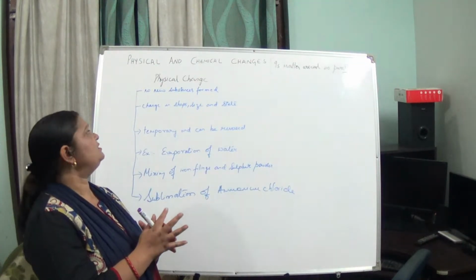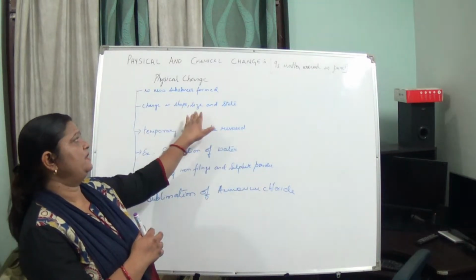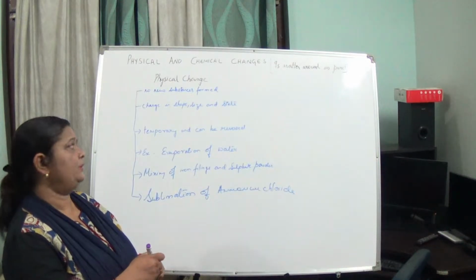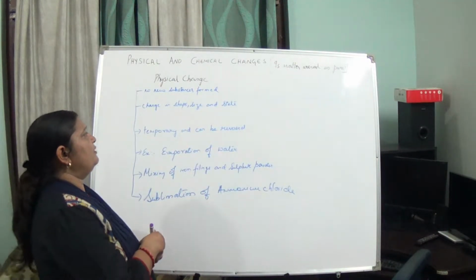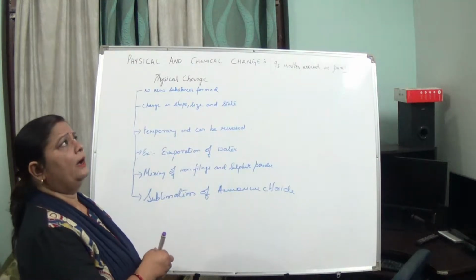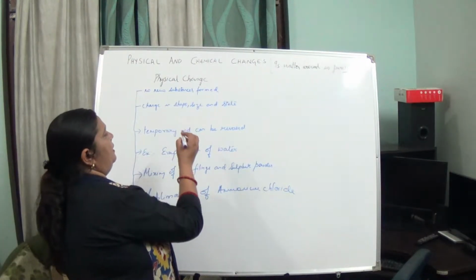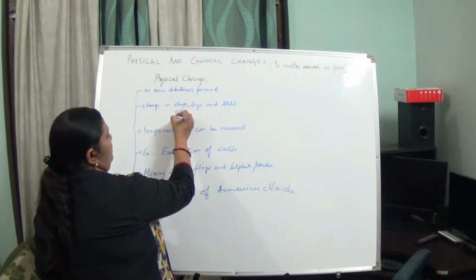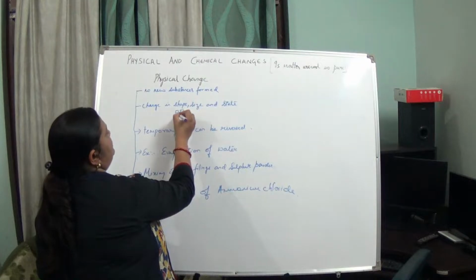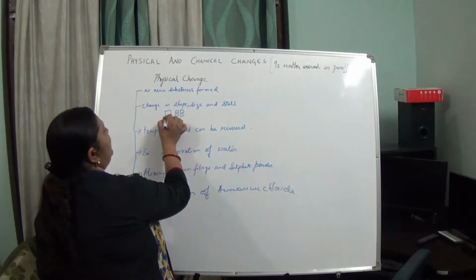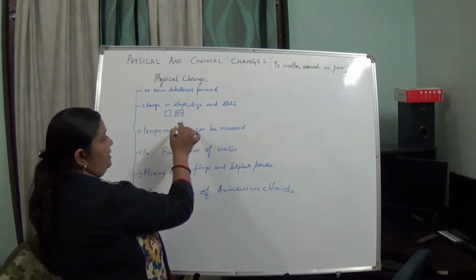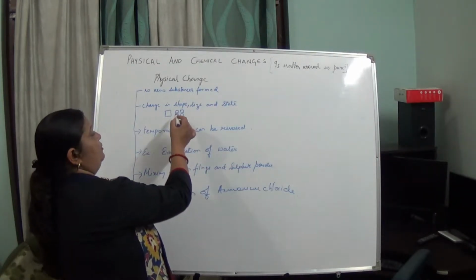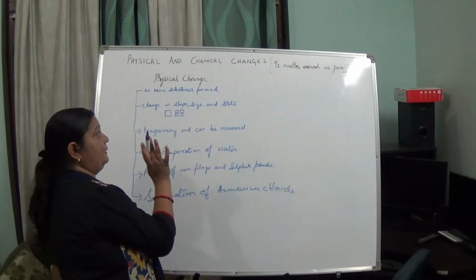So physical change is a change in shape, size and state, okay. If I am talking about shape, you are taking the paper and tearing it, its shape is changed. When you join it, you get the same paper again, but when you tear it, its shape becomes different. And when you join it, you get back that same page, okay.